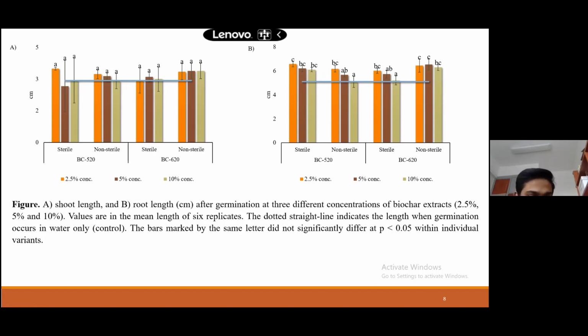If you want, I can send you the full report. No, that's absolutely fine. It was just a remark I noticed. Yeah, you are right that it's decreasing, and you can also see here non-sterile, it's higher in 2.5% and medium in 5% and lower in 10%. Yes, but I don't know why at 620 degrees it was doing much better than the others.